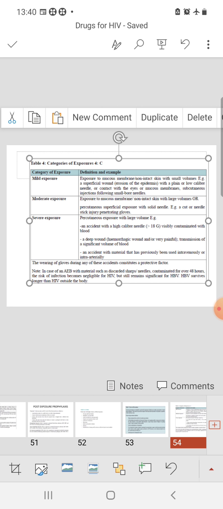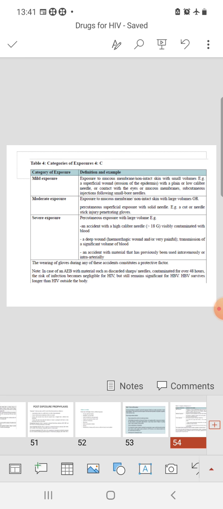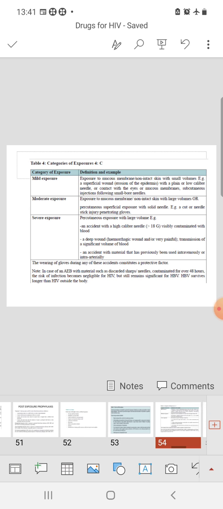It can be by a high caliber needle more than 18 gauge, visibly contaminated with blood, or a deep wound, hemorrhagic wound, or very painful wound, transfusion of a significant volume of blood, or an accident with material that has previously been used intravenously or intraarterially in the source patient, the HIV patient. Okay. In case of exposure with materials such as discarded sharps or needles contaminated for 4 weeks, or 48 hours, the risk of infection becomes negligible for HIV, but still remains significant for the hepatitis B virus, because hepatitis B survives longer than HIV outside the body.